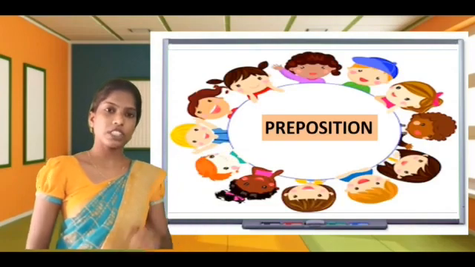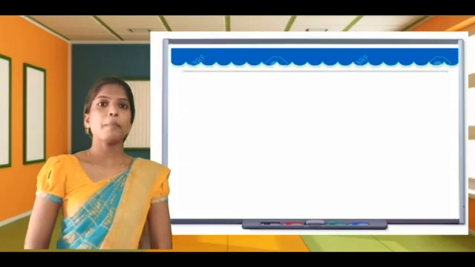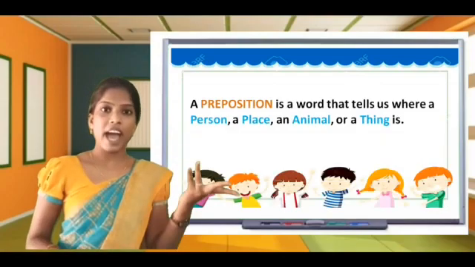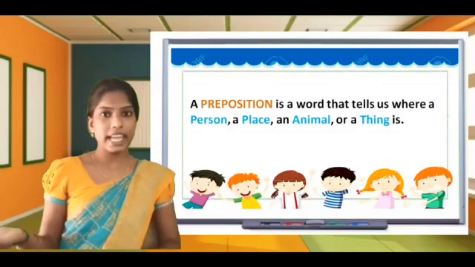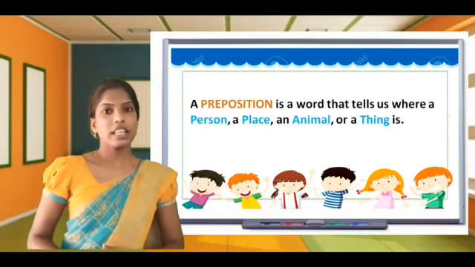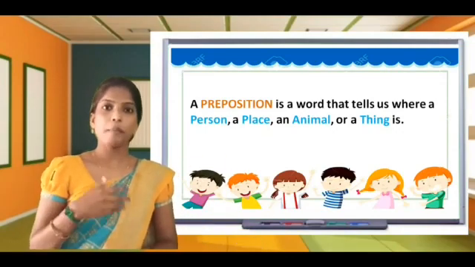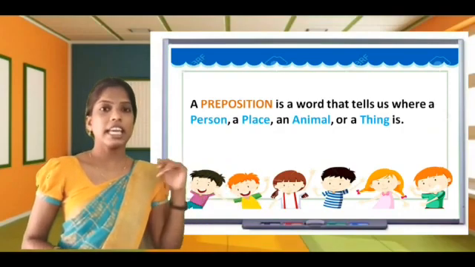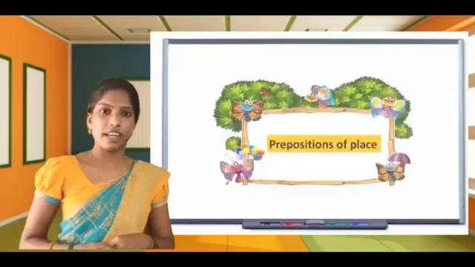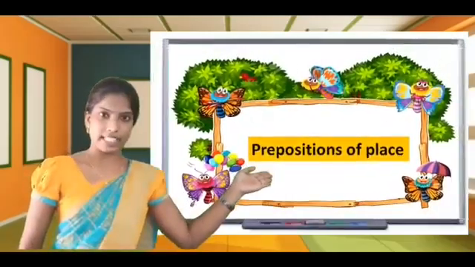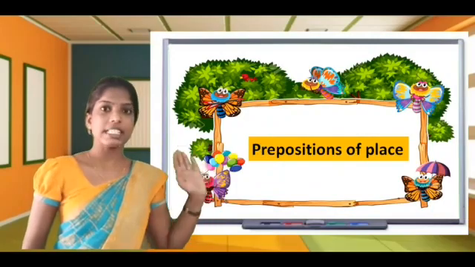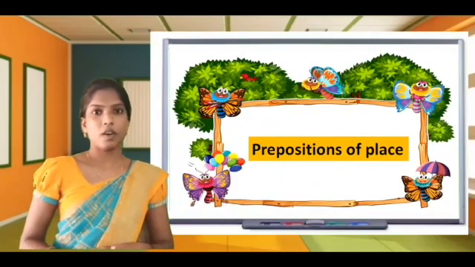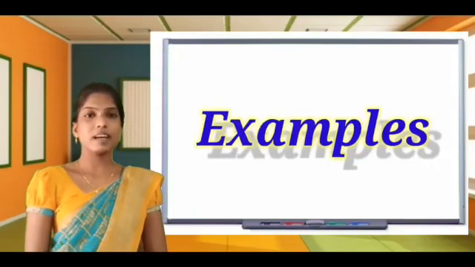So what is preposition? Preposition is a word that tells us where a person, a place, an animal or thing is. So this is called preposition. Preposition has many types. In that, today we are going to learn preposition of place. Preposition of place is nothing but where someone or something is. Let's see some of the examples.